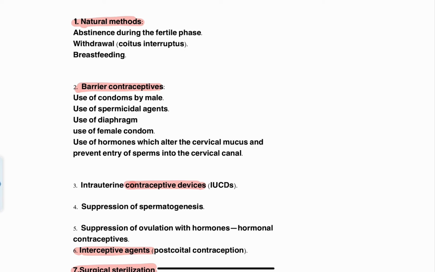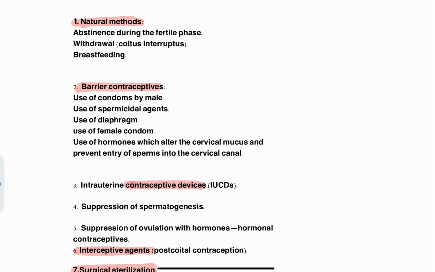This could be done by means of barrier agents such as condoms used by the male, and use of spermicidal agents. What are spermicidal agents? Spermicidal agents are those agents which are going to decrease the motility and the viability of the sperms. Certain barrier contraceptives such as the diaphragm, male condom, female condom, and the two-day sponge all come under barrier contraceptions.